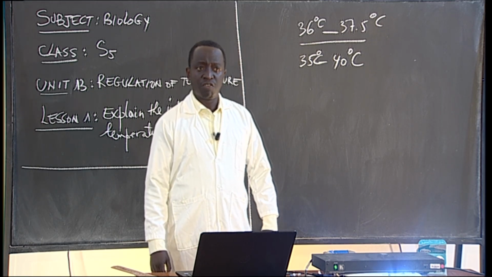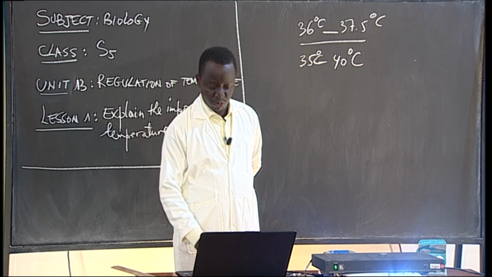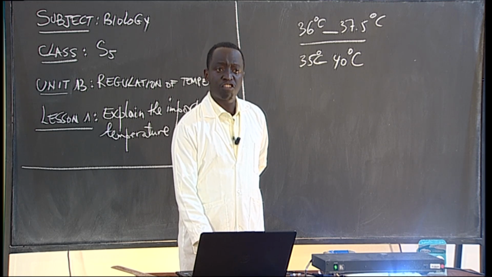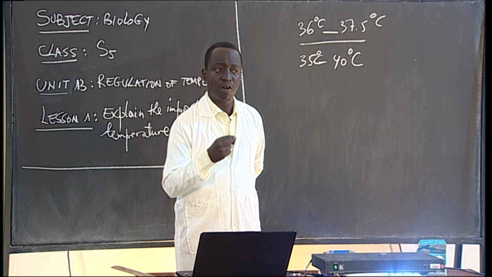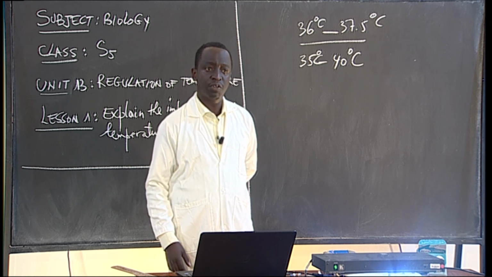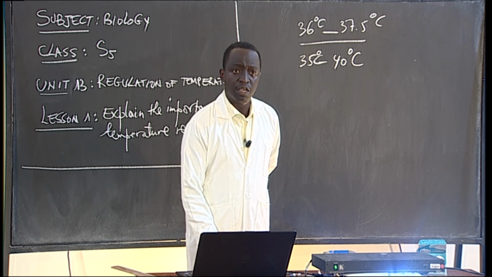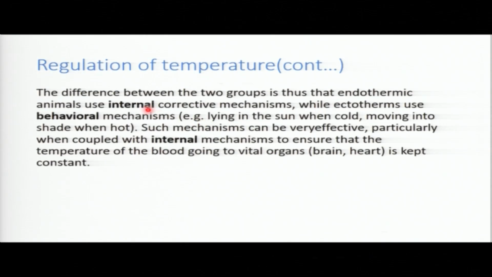Now, regulation of the temperature, this is a continuation. The difference between the two groups, as we have already talked about: endothermic animals use internal corrective mechanisms to maintain their body temperature, while ectotherms use behavioral mechanisms, for example lying in the sun when it is cold, moving into the shade when it is hot.